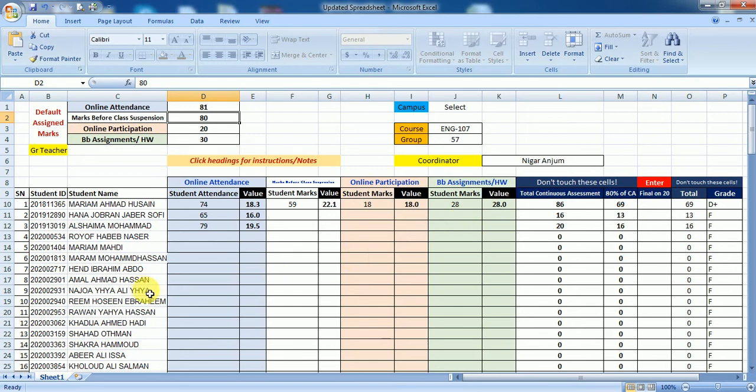I have one more case, Najwa. She was absent for one quiz. So I will prepare another Excel for Najwa exclusively, and I will take her marks in the hard copy. And when I upload in the portal, we will update all the marks, calculate all the marks which are written out of 80 here, and copy them into the portal one by one. But for 2-3 students who have been done individually in each Excel, those I will not take from here, because this Excel is counting for 80%. I will take from that separate Excel. I hope, teachers, this will help you all in preparing your Excel.